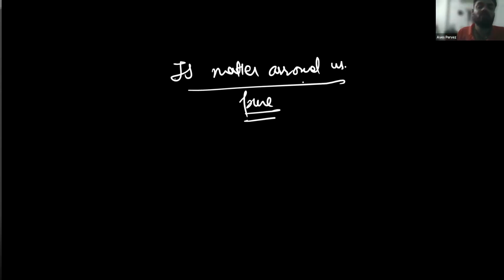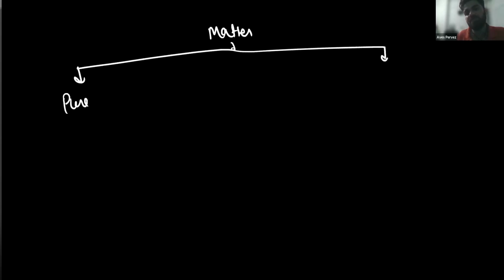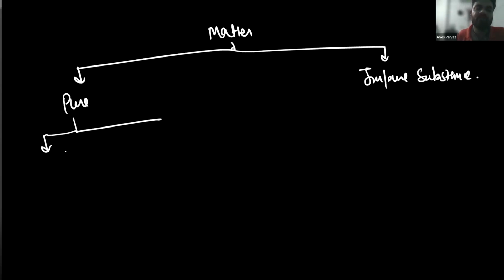So if I talk to you about what is matter, you know very well that matter, on the basis of their physical properties, we have discussed three types: solid, liquid, and gas. Now what we are going to discuss here is that matter is further divided into two parts. One is pure substance, and the second one is impure substance. You understood? We have further divided pure substance into two parts. One is elements, and the second one is compound.